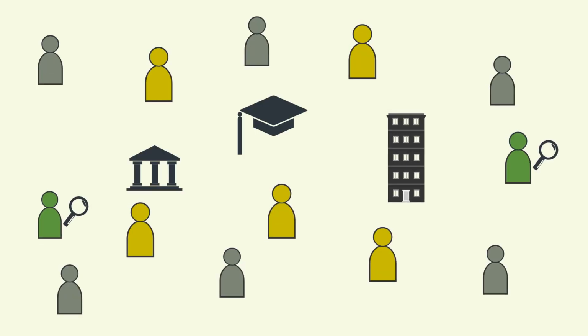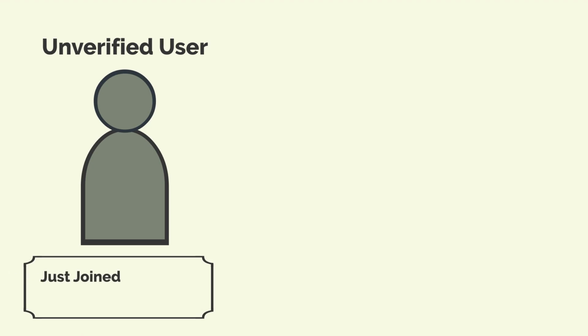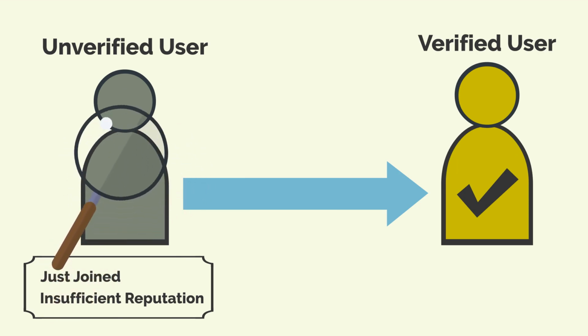Think of a network of users. This network contains unverified users, verifiers, and authenticators. An unverified user is someone who just joined or has an insufficient reputation on the network. To become verified, users must go through the verification process.